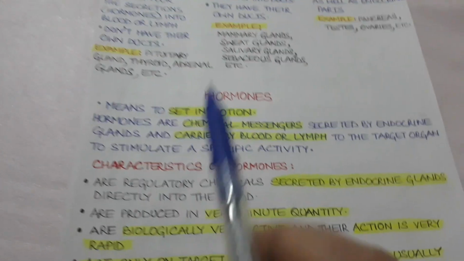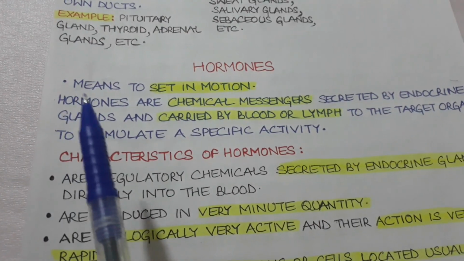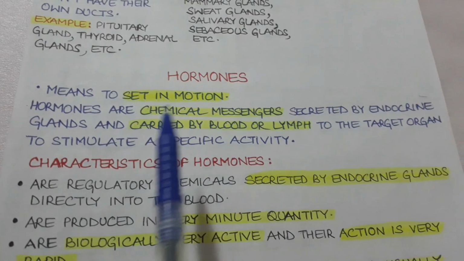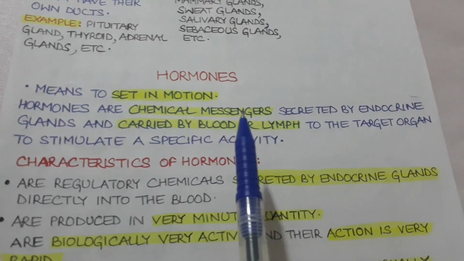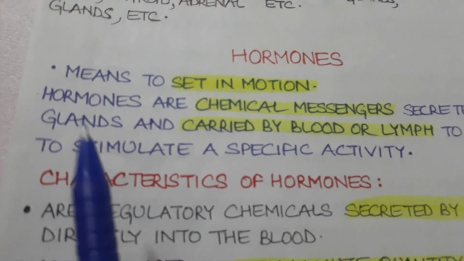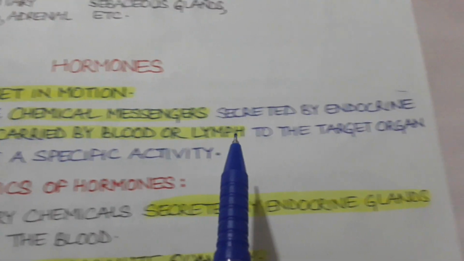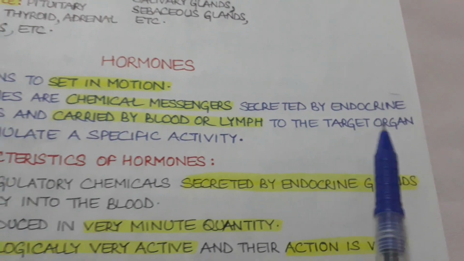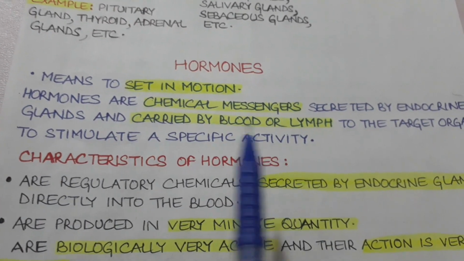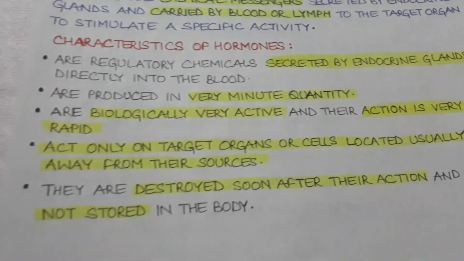Now let us discuss what are hormones and what are the characteristics of hormones. Students, hormone means to set in motion. Hormones are the chemical messengers. It means these are the chemical substances that are secreted by endocrine glands. And since these are directly poured into the blood or lymph, they are carried by blood or lymph to the target organ. Target organ means those organs where the specific activity or the action has to take place.